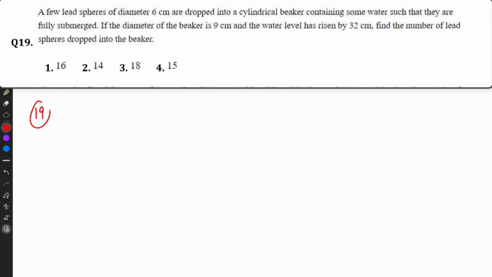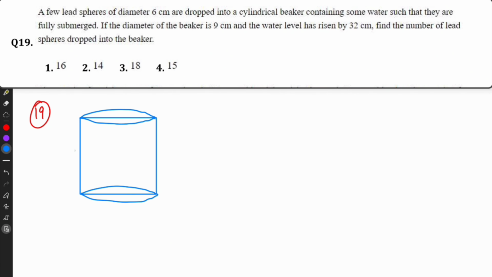Question number 19. A few lead spheres of diameter 6 centimeters are dropped into a cylindrical beaker containing some water such that they are fully submerged. So this is the cylindrical beaker, up to water. Sphere of diameter 6 centimeter, so radius 3 centimeter.